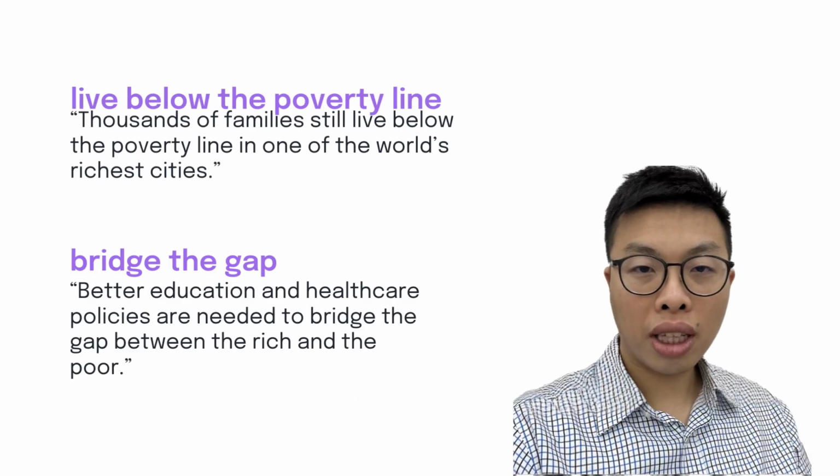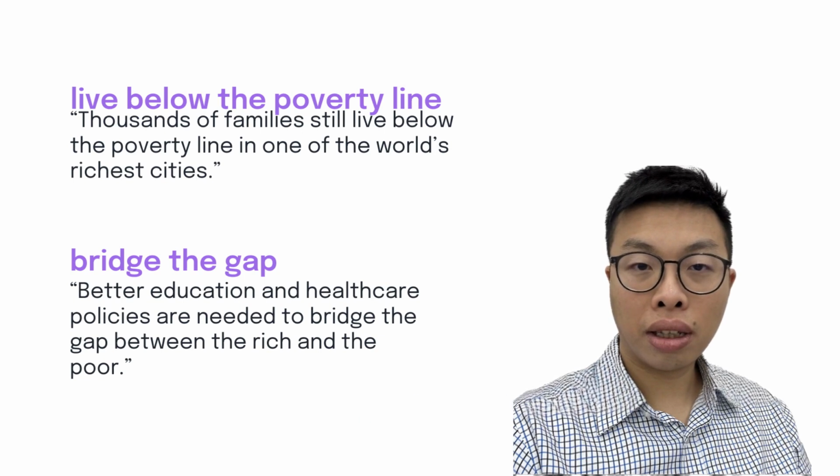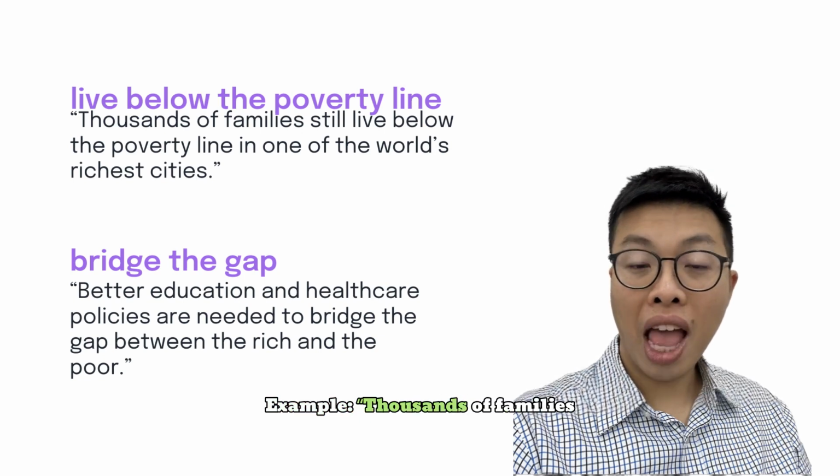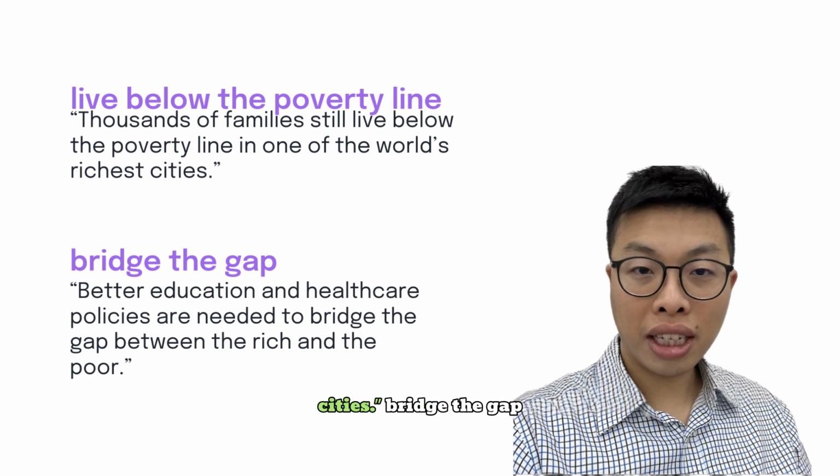Example: education is often seen as the key to improving social mobility. Live below the poverty line. This means you don't earn enough to meet even basic needs. Not a metaphor, a very real line. Example: thousands of families still live below the poverty line in one of the world's richest cities.